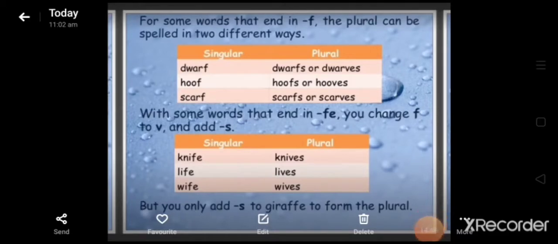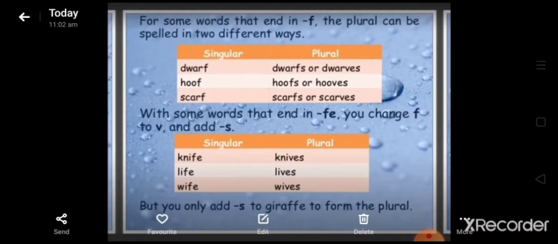For some words that end in F, the plural can be spelled in two different ways. Here you can see dwarfs or dwarves, hoofs or hooves, scarfs or scarves. So you can pronounce them in two different ways. You can say dwarfs, and you can say dwarves also. You can say hoofs, you can say hooves also. You can write scarfs, you can write scarves also. So these are the words that can be spelled in two different ways.